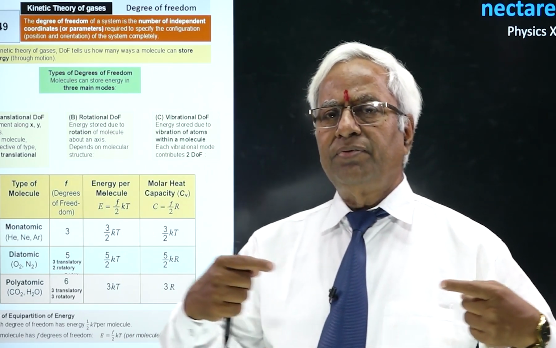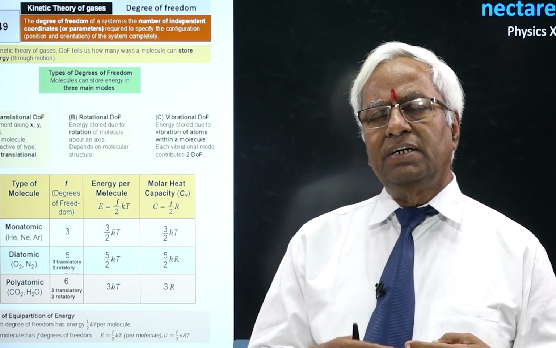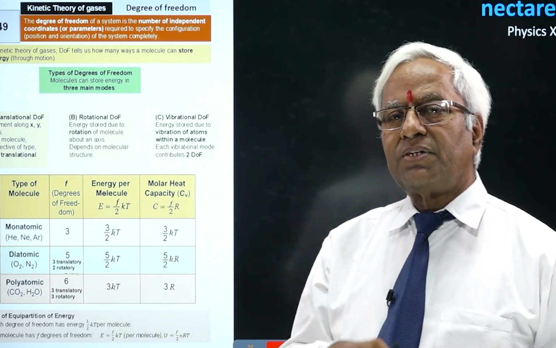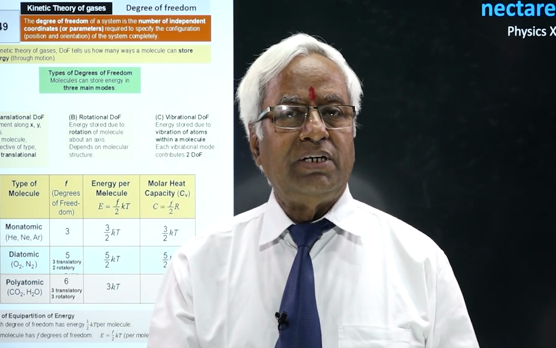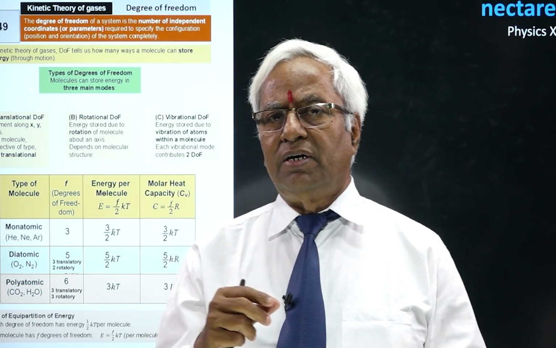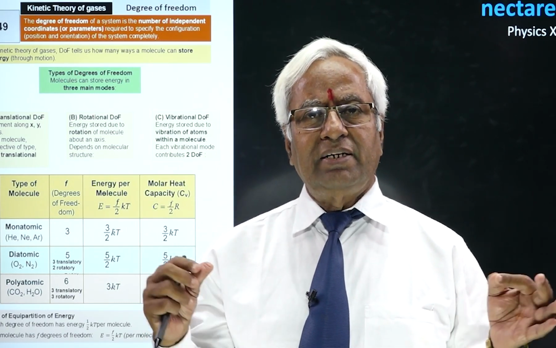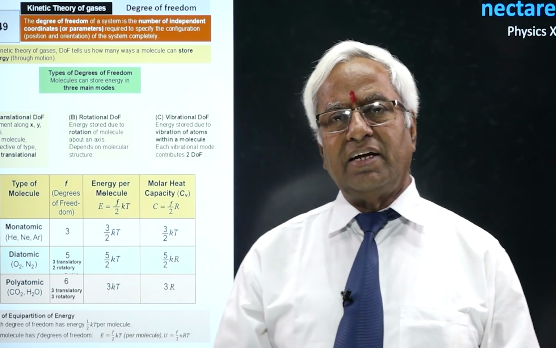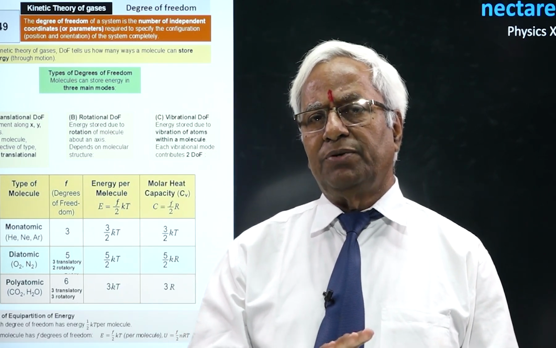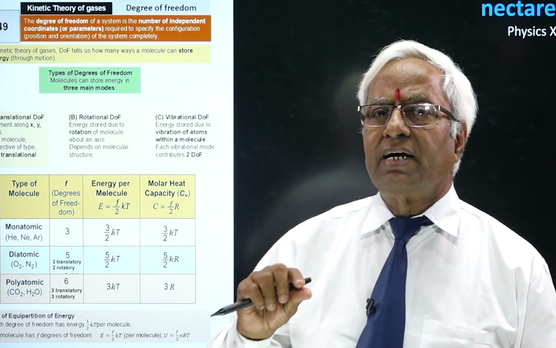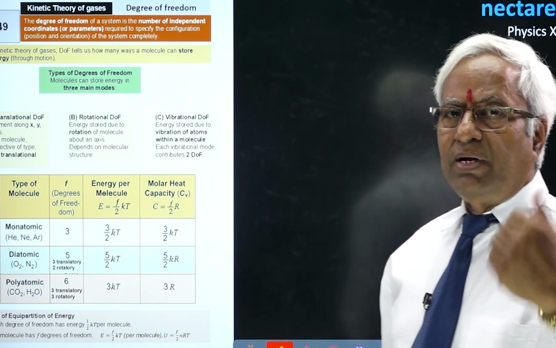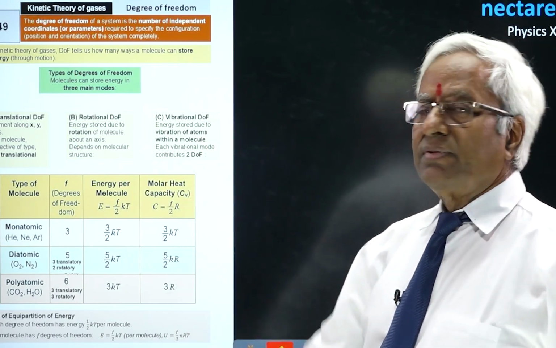Now, the number of ways an object can move, it will have a similar number of translational kinetic energy terms as well. So what is degree of freedom for the molecules? It is simply the number of independent ways in which a molecule could possess translational kinetic energy. Listen again. The degree of freedom of molecules is the number of independent ways in which it could possess the translational kinetic energy. But here we are not considering rotation and vibration. Only translatory motion is considered.